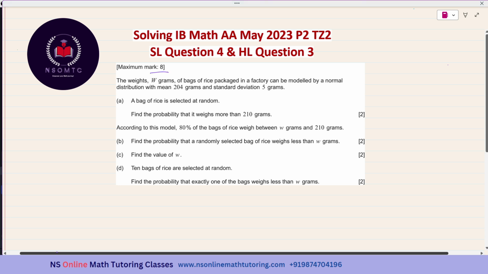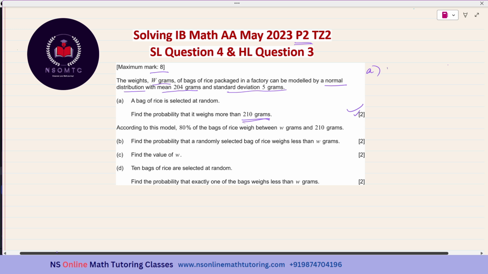The maximum mark is 8. It says the weights W grams of bags of rice packaged in a factory can be modeled by a normal distribution with mean 204 grams and standard deviation 5 grams. Subpart A says a bag of rice is selected at random. Find the probability that it weighs more than 210 grams. It contains just 2 marks and it is paper 2, so we can use the calculator. I'll be using the TI Inspire calculator. But before using the calculator, we have to write 1 or 2 lines because it contains 2 marks, so you have to show your working process as well.